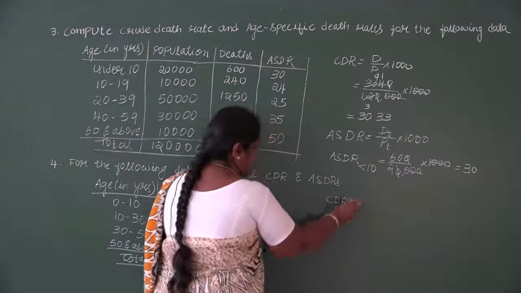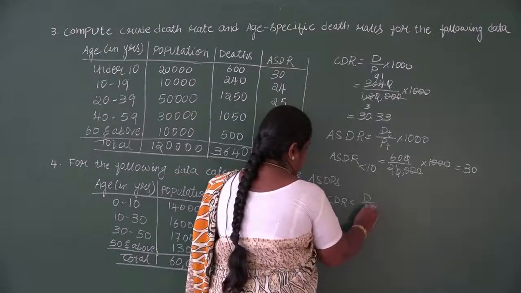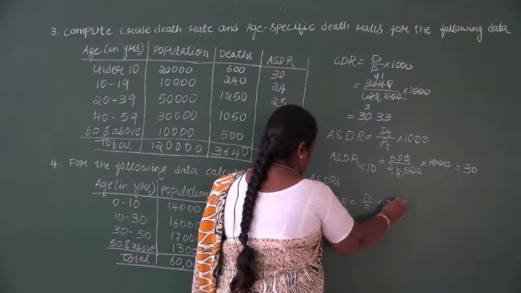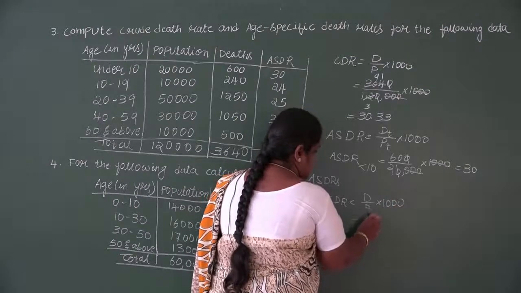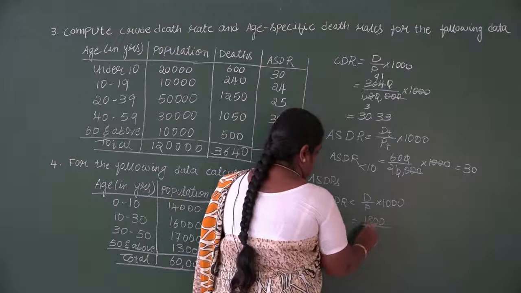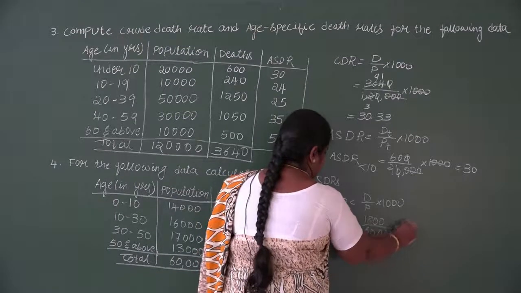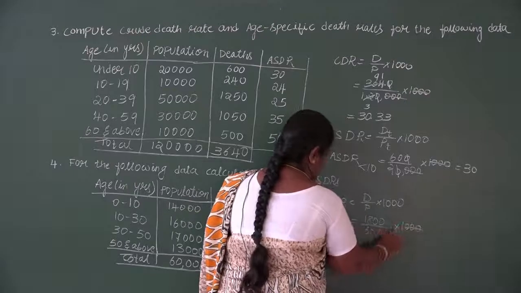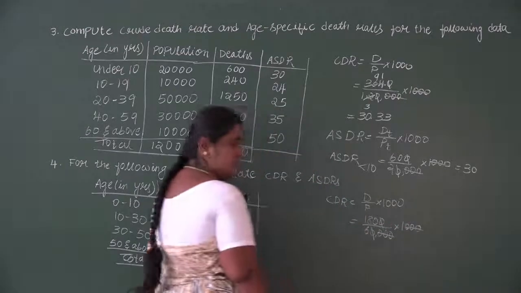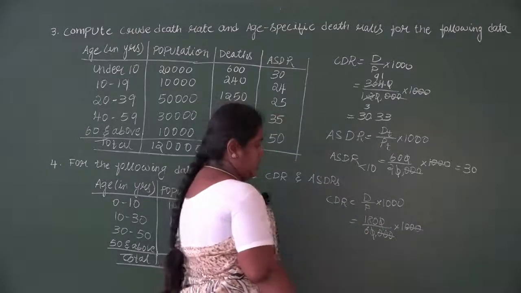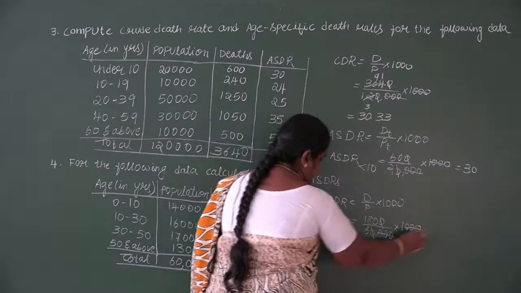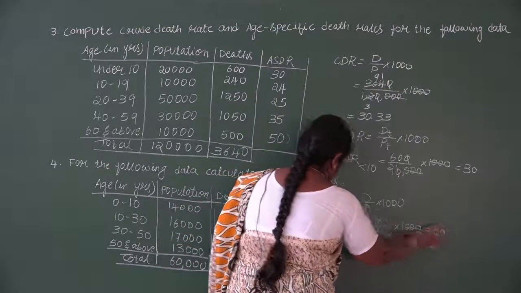The CDR formula is D divided by P into 1000. So the D value, death, is 1800 and the population is 60,000 into 1000. You can cancel the zeros, so we'll be remaining with 180 divided by 6. 180 divided by 6 is 30.